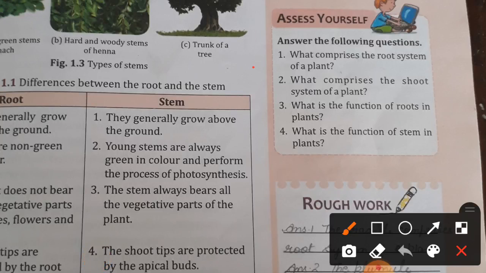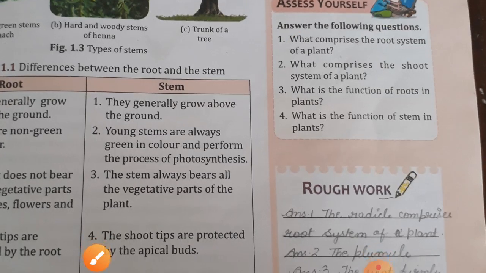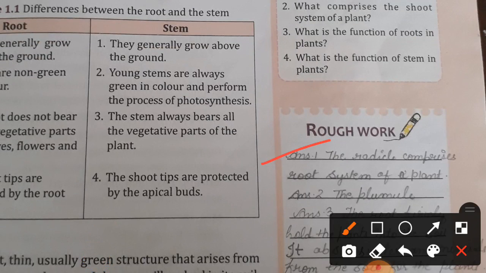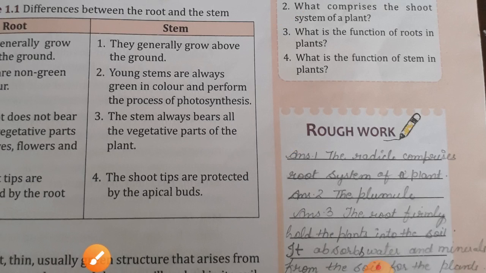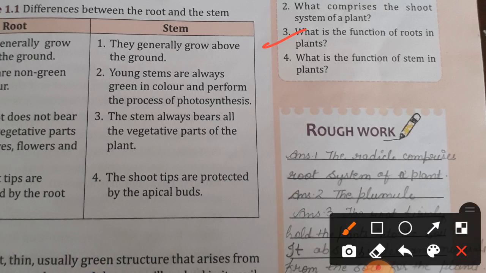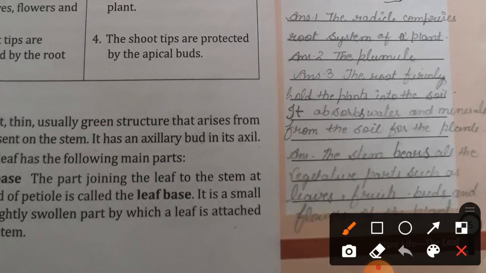Assess yourself. What comprises the root system of a plant? Here you can see the answer. The radicle comprises the root system of a plant. Second, what comprises the shoot system of a plant? Here's the answer. The plumule comprises the shoot system of a plant. Third, what is the function of root in plants? Here, the root firmly holds the plants into the soil and it absorbs water and minerals from the soil for the plants.